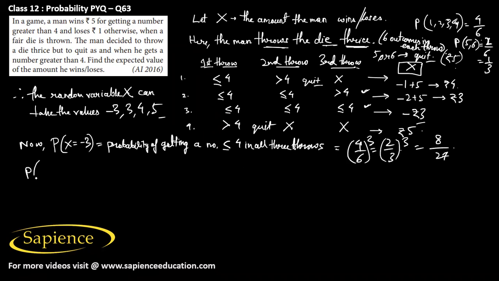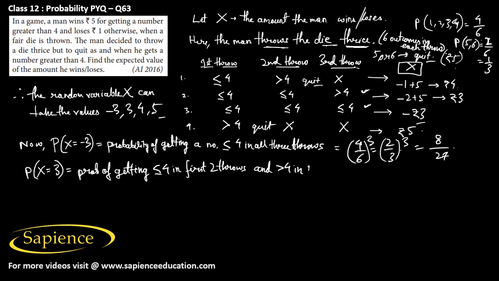And then P of x equal to 3. It means the probability of getting less than or equal to 4 in the first 2 throws, and greater than 4 in the last throw, means in the third throw.